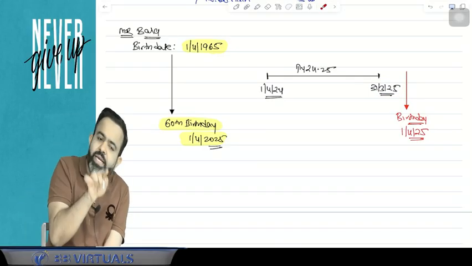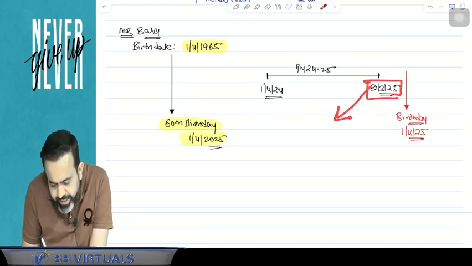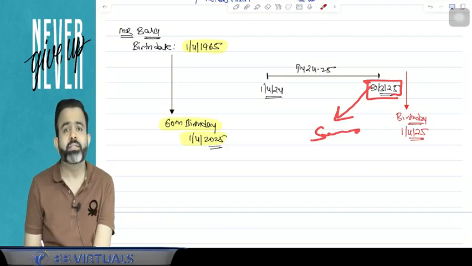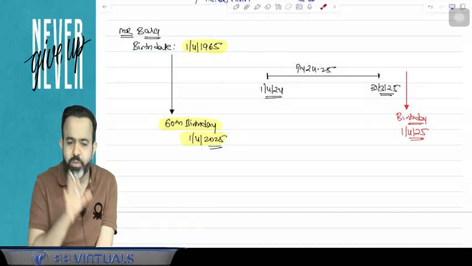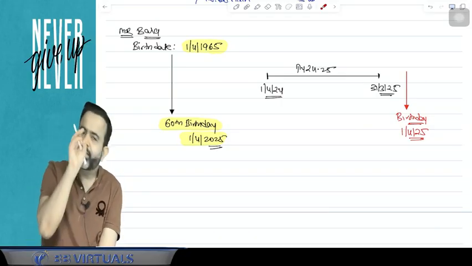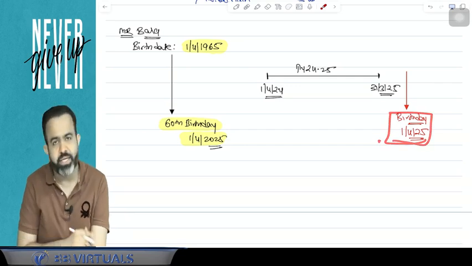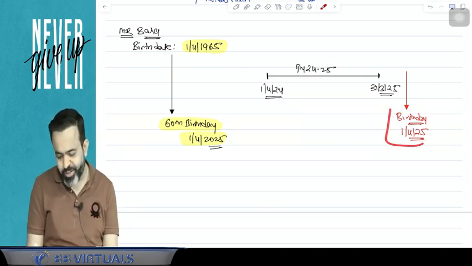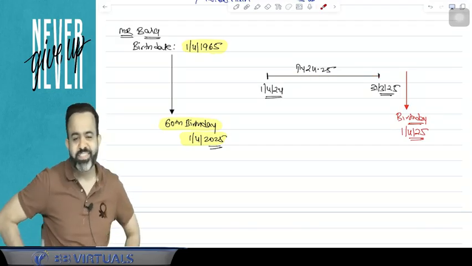If he completed the age of 60 years on the last date, then I can say that person is a senior citizen because he has completed the age of 60 years in this year. But if he completed 60 years on the date on which he celebrated his birthday, then he has not completed the age of 60 years in the previous year, so he is not treated as a senior citizen.